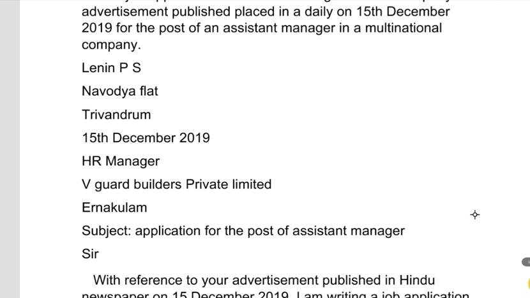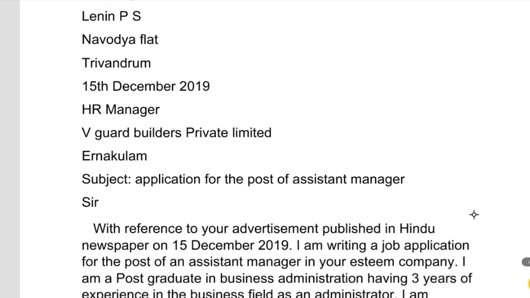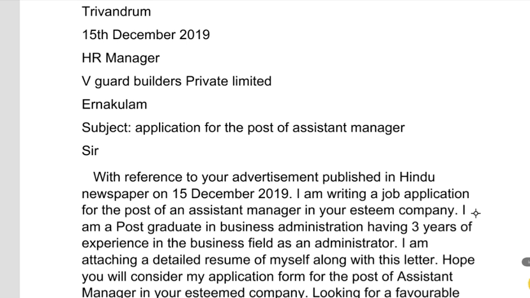So the answer is: Lenin PS, Navodaya Flat, Trivandrum, 15th December 2019. Then HR Manager, V-Guard Builders Private Limited, Ernakulam. Then comes the subject: application for the post of an assistant manager. Then salutation. Sir, with reference to your advertisement published in the Hindu newspaper on 15th December 2019, I am writing a job application for the post of an assistant manager in your esteemed company.